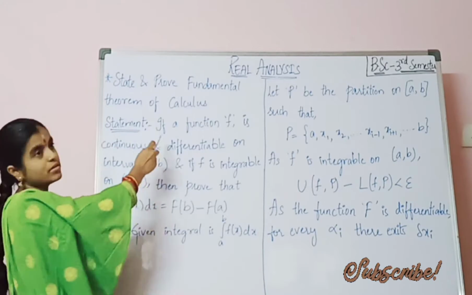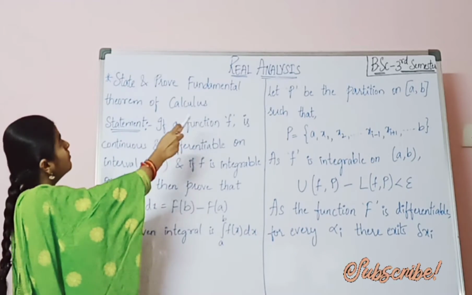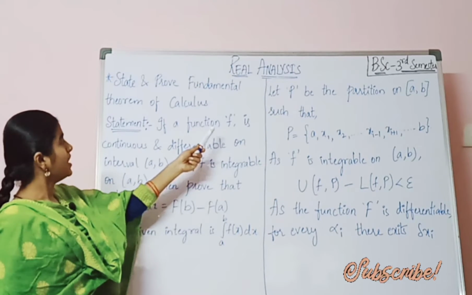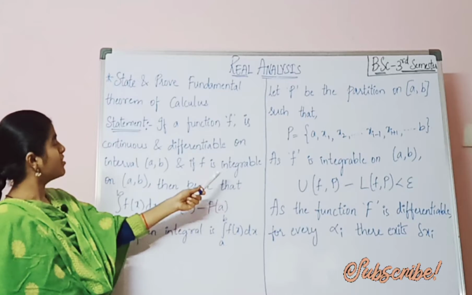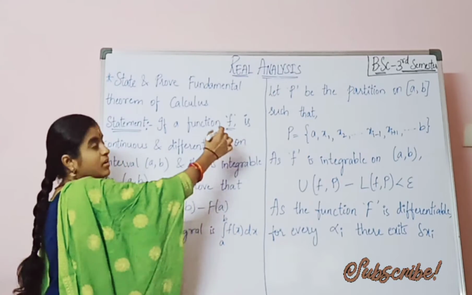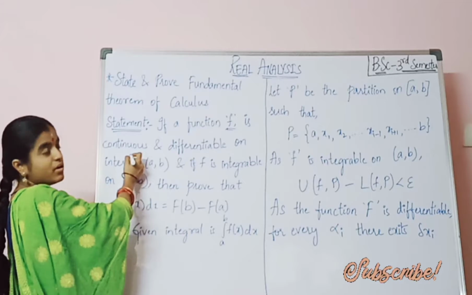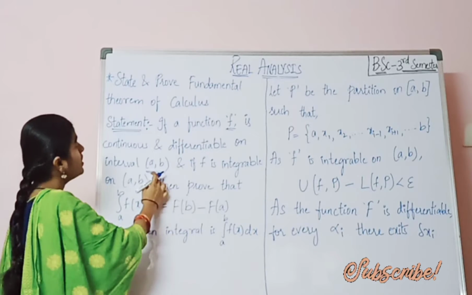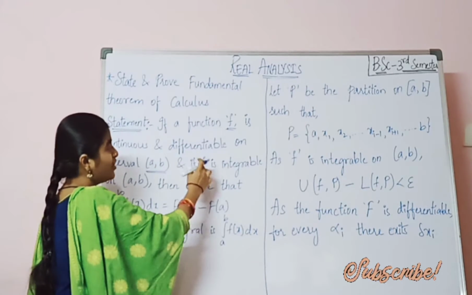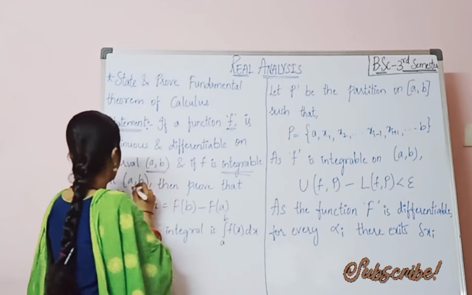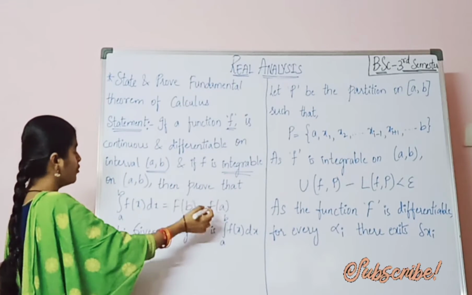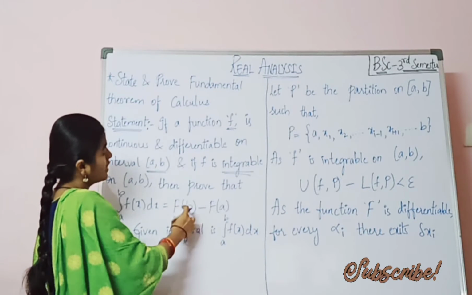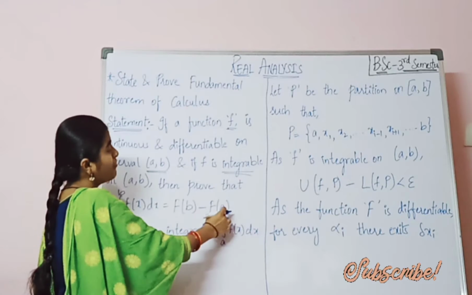Let us discuss the important theorem. State and prove the fundamental theorem of calculus. So here the statement is, if a function f is continuous and differentiable on the interval [a, b], and if f is integrable on [a, b], then prove that the integral from a to b of f(x) dx equals F(b) minus F(a). So this is the statement.